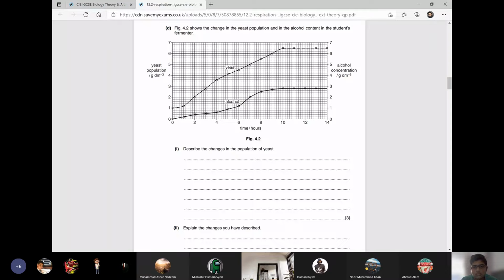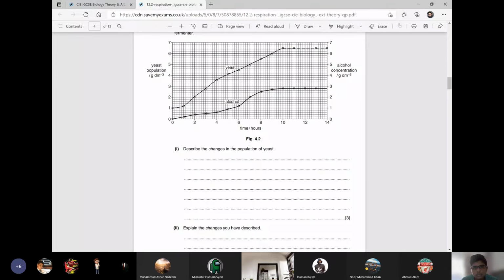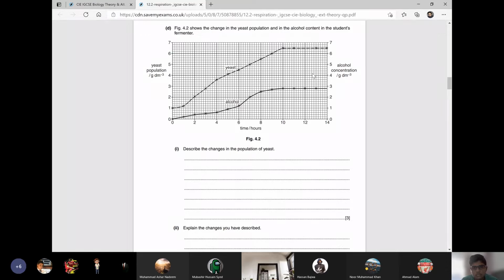Look here, the upper graph is for the yeast and the lower graph is for the alcohol. You only have to describe the upper graph. How many times I have told you that whenever there is a question about description, you tell all the data, right? And you write whatever you see. Yes, sir. Okay, who will tell the answer, boys?